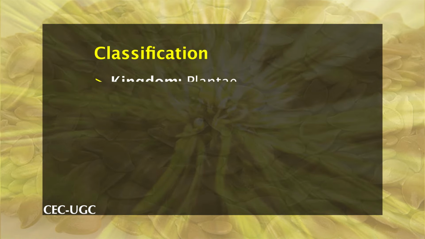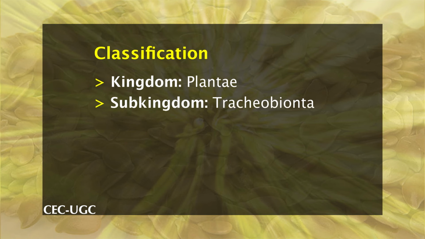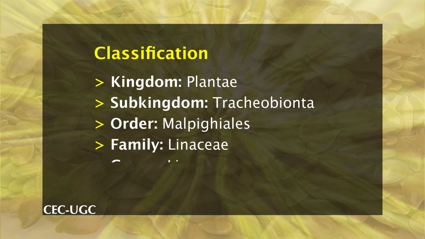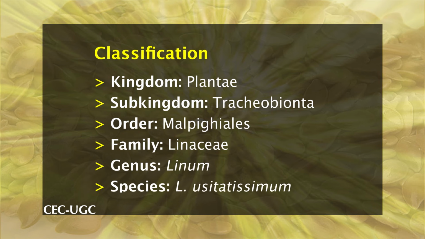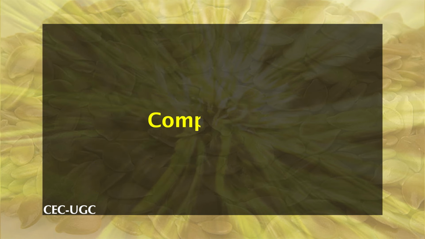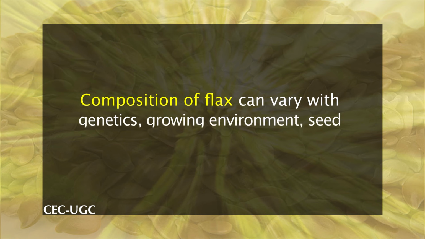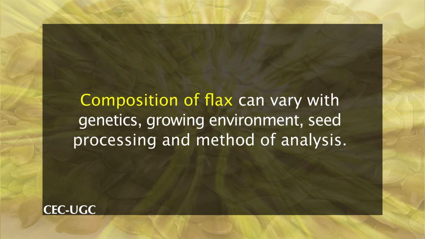Classification. It belongs to the kingdom Plantae, subkingdom Tracheobionta, order Malpighiales, family Linaceae, genus Linum, species Linum usitatissimum. Composition. Flax is rich in fat, protein and dietary fiber. The composition of flax can vary with genetics, growing environment, seed processing and method of analysis. The protein content of the seed decreases as the oil content increases. The oil content of flax can be altered through traditional plant breeding methods, and it is affected by geography.